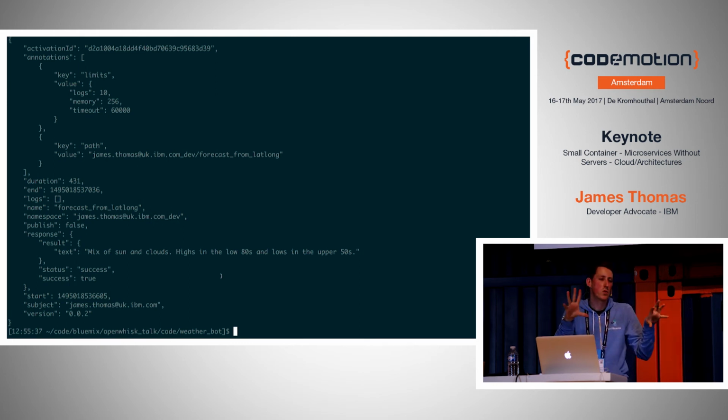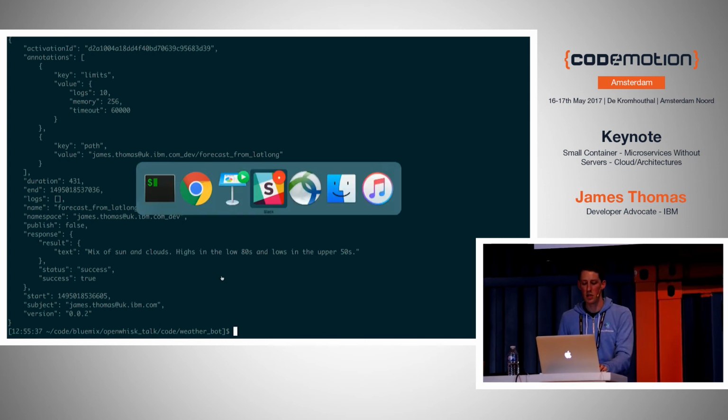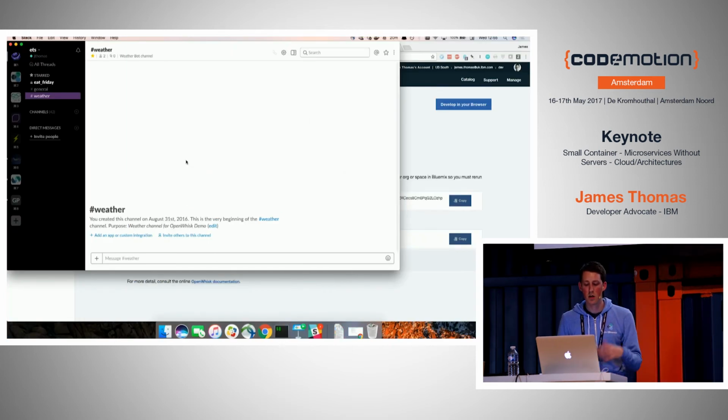So we've got the first two bits already up and working, right? Address lookups, forecast lookups. The next thing I want to do is post messages into Slack. So I have this Slack channel here, which I use to talk about the weather. And when it gets triggered off an event, I want WeatherBot to post the forecast into here so I can see what it is when it gets triggered from some external event.